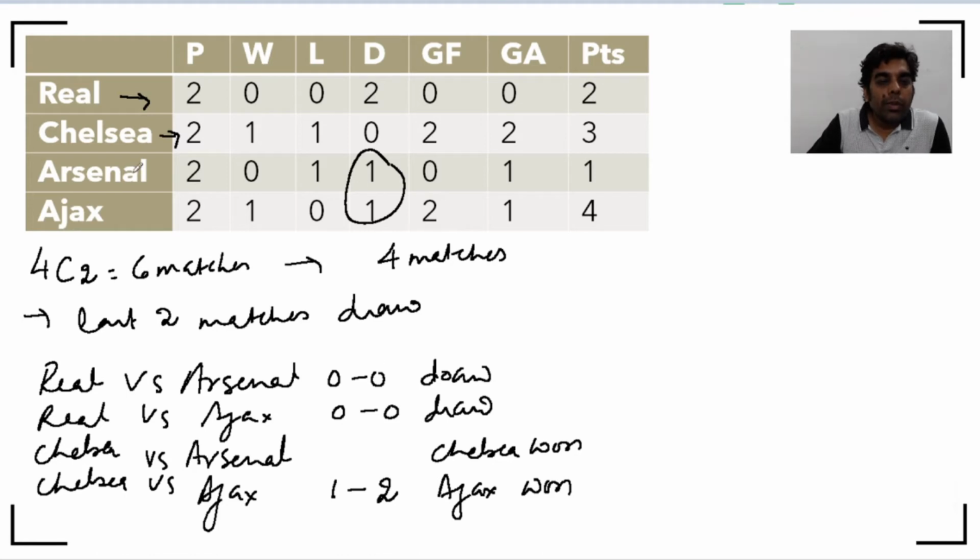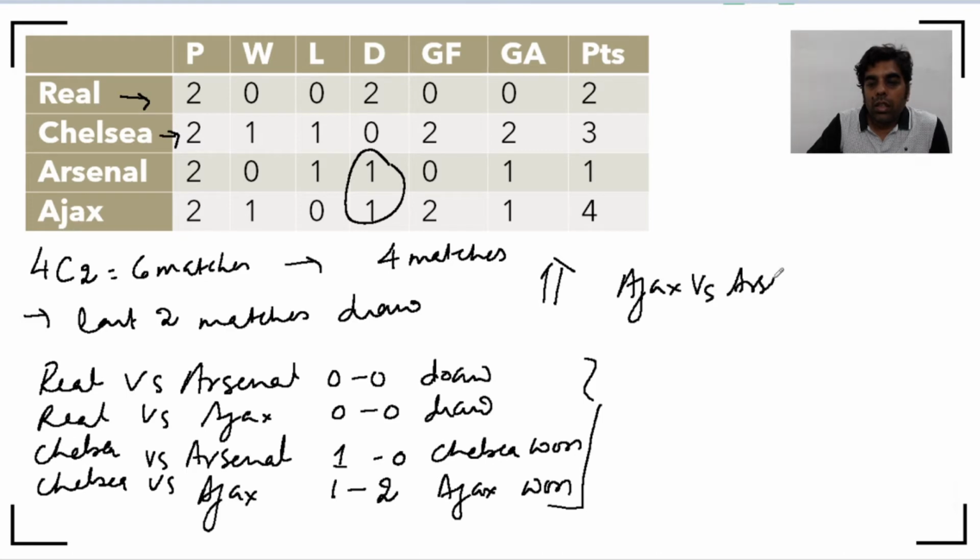And that also tells me for Arsenal here it had 1 draw which was 0-0, but there is a goal against it, and that goal has to be by Chelsea. So that means these are the 4 matches for which this table is given to you. And it says the last 2 matches ended in a draw. So the last 2 matches have to be Ajax versus Arsenal, Chelsea versus Real, and we know that both of these were draw.